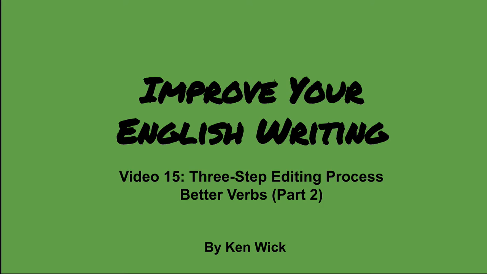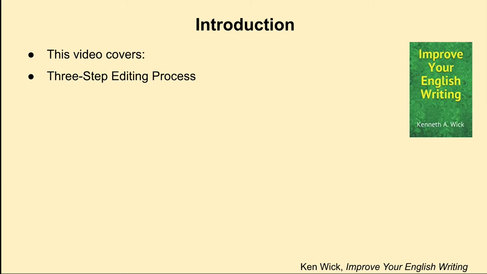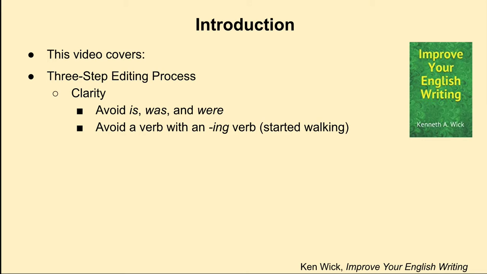Welcome to Improve Your English Writing video number 15, where I'm continuing to cover clarity. And under clarity, I'm going to be covering avoiding the words is, was, and were, avoiding a verb with an ing verb, for example, started walking,